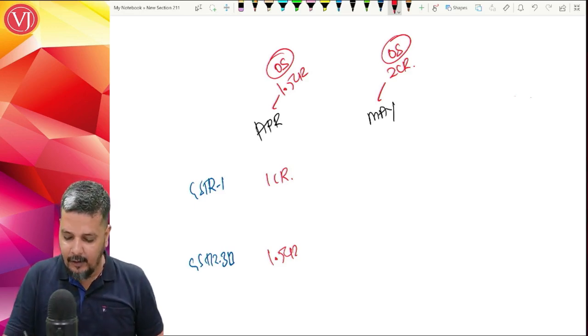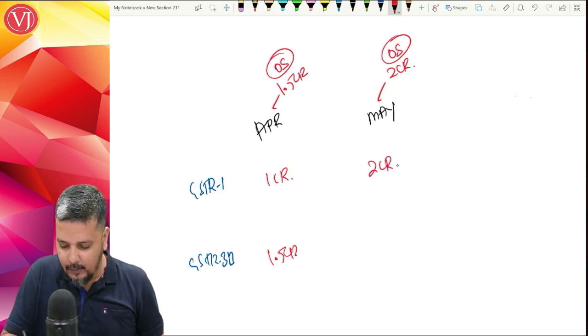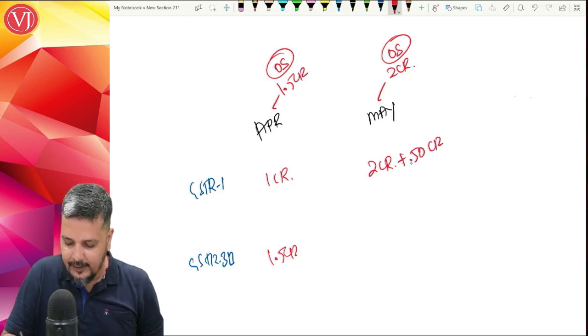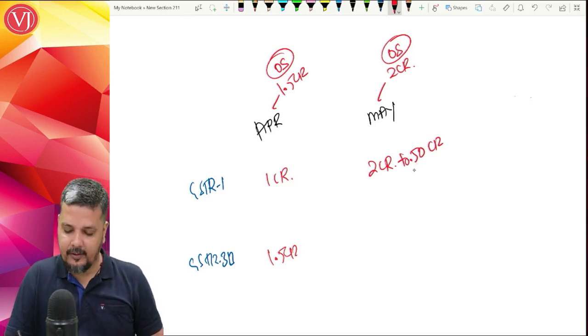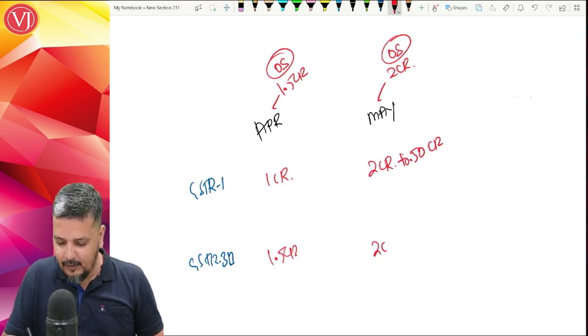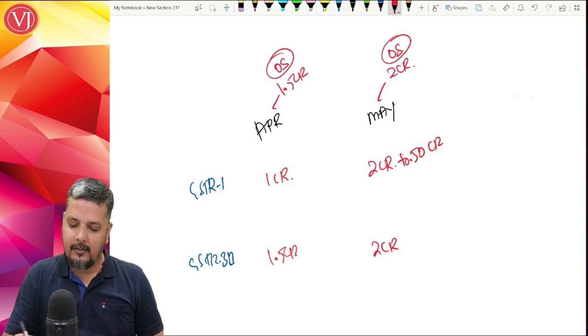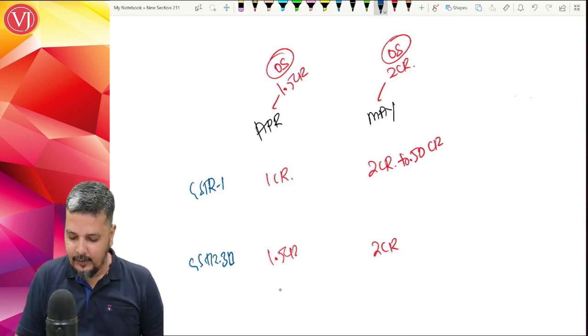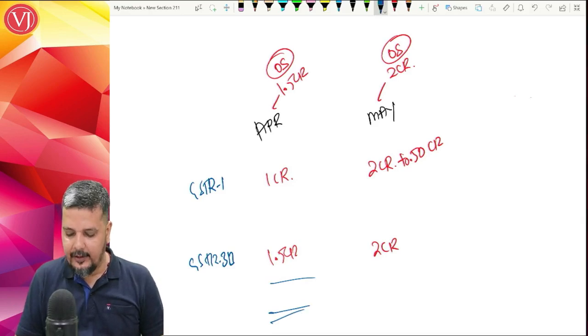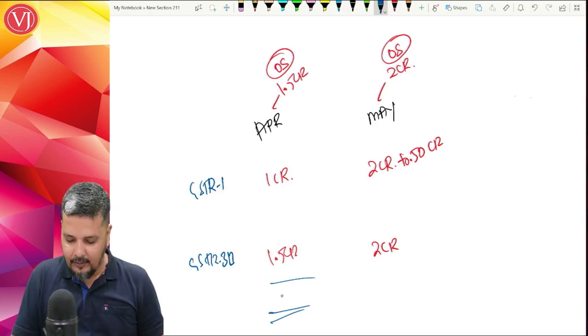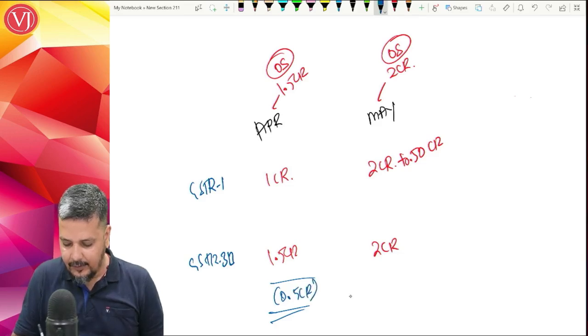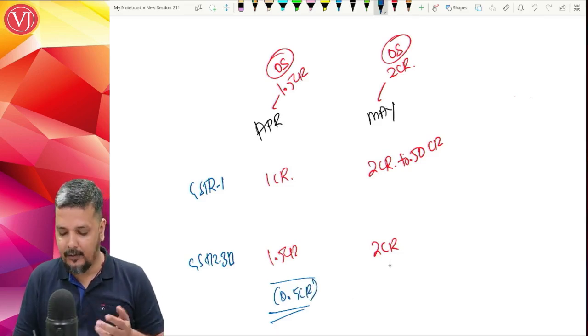What should you have done? In the next month, you would report 2 crores plus 50 lakhs that is missed out, and in 3B, you will report the right figure, 2 crores. So what will happen when you compare 1 versus 3B? You will find that there is a difference of 50 lakhs here.